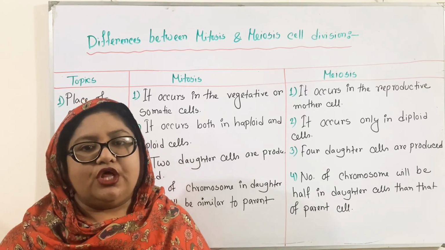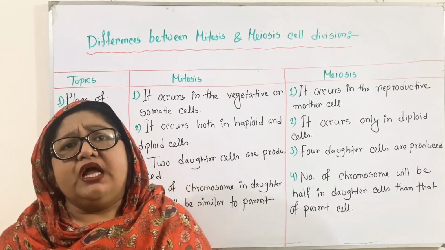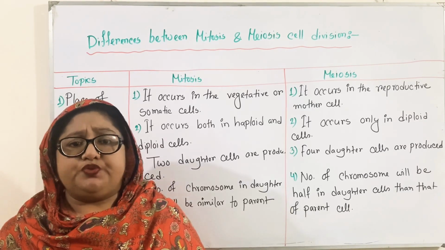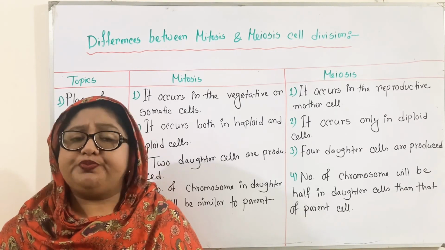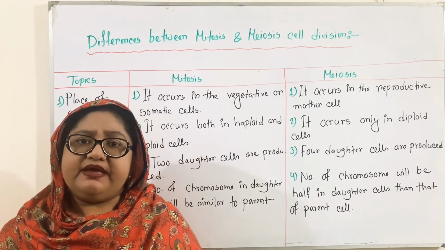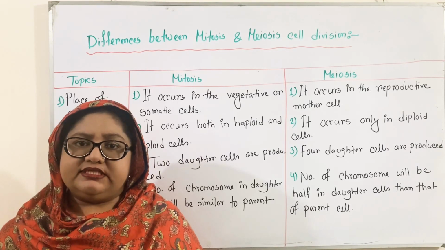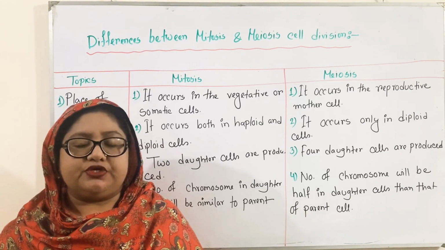So first of all, what is mitosis cell division? You know that the process of cell division in which the nucleus and the chromosome of a cell divide only once to produce two daughter cells, where the number of chromosomes will be the same as the parental cell, is known as mitosis cell division. It is also known as equational cell division.